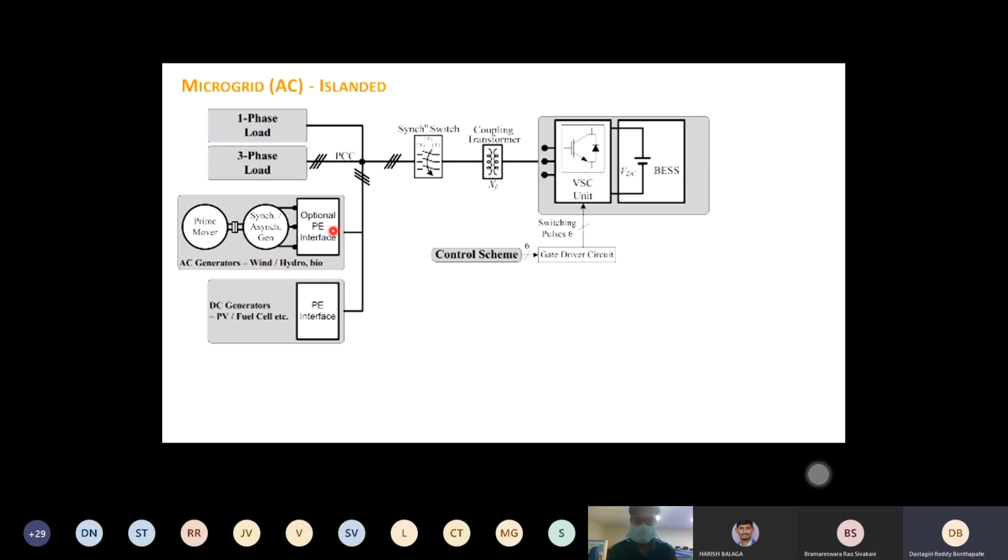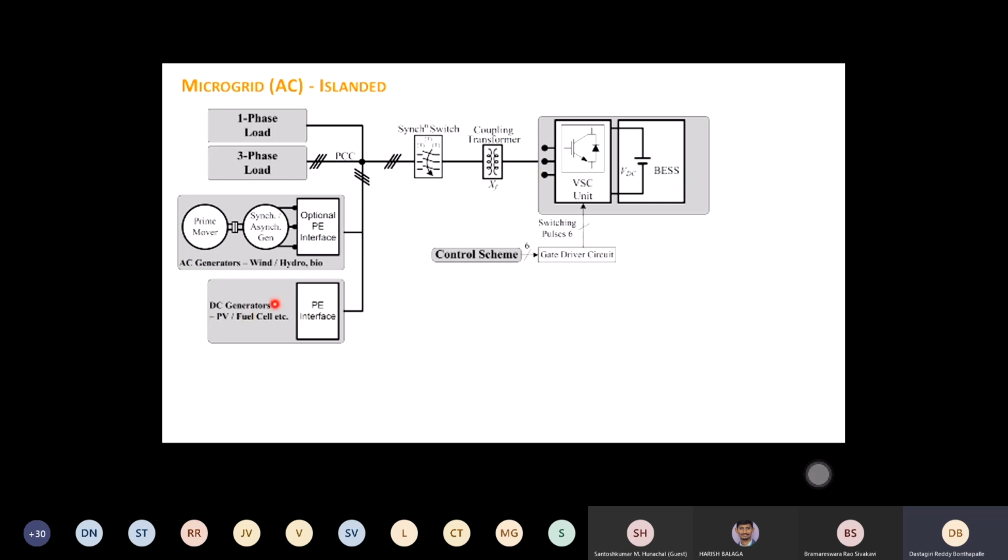We are making this optional power electronic converter. If you already have a power electronic converter, then fine, we'll try to manage with these two converters. If you don't have one and you are trying to install a new thing, then you don't need this one. We'll try to manage with this one. That is the proposal we made.